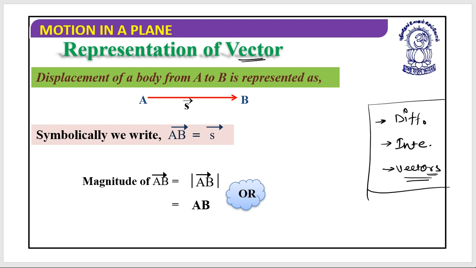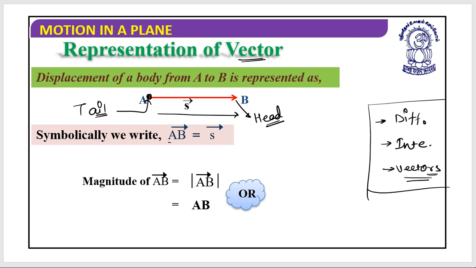So let's begin. How should a vector look? This is the representation of a vector. We always represent it as an arrow. This point is the tail of the vector, and this point is the head of the vector.